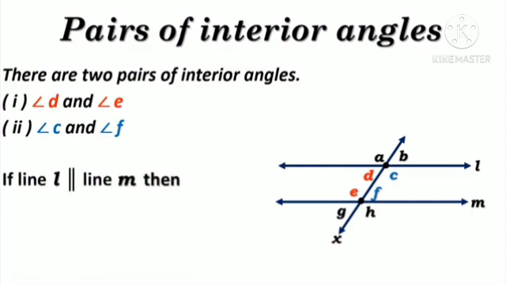If line L is parallel to line M, then angle D plus angle E equals 180 degrees. Angle C plus angle F equals 180 degrees. It means if any transversal intersects 2 parallel lines at different points, then the interior angles formed in this figure will be supplementary. Supplementary means the sum of those 2 interior angles would be 180 degrees.